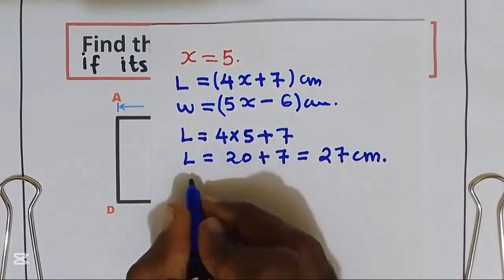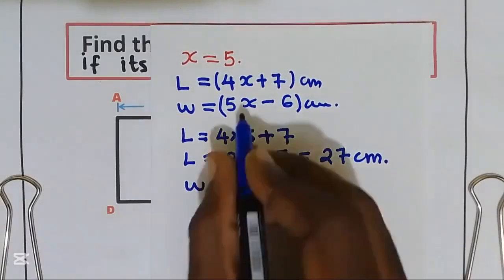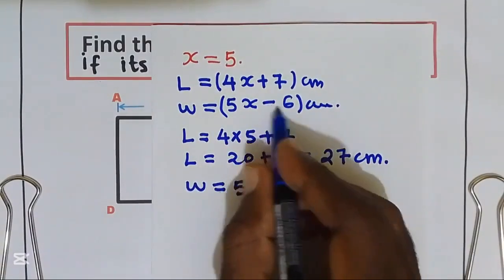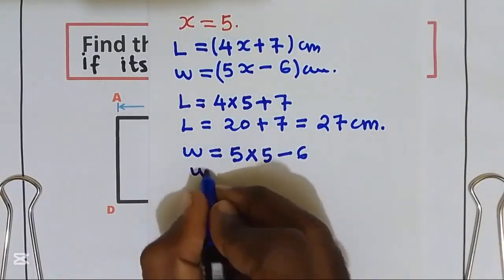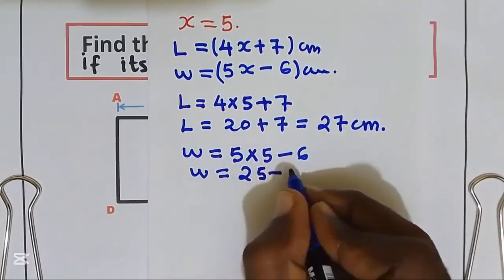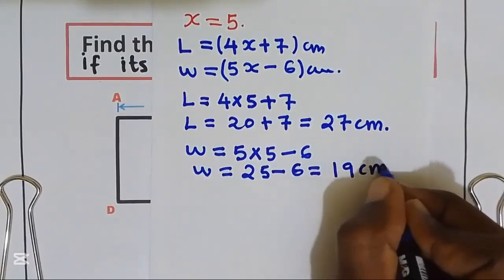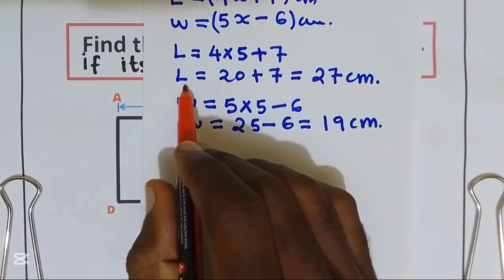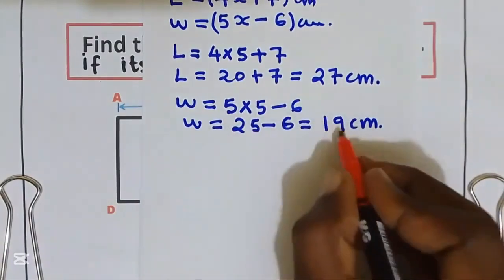Let us find width, which is equal to 5 multiplied by x, which is equal to 5, multiplied by 5 minus 6. This gives us the value of width is equal to 25 minus 6, which is going to give us 19 centimeter. Now we have length equal to 27 centimeter and width equal to 19 centimeter.